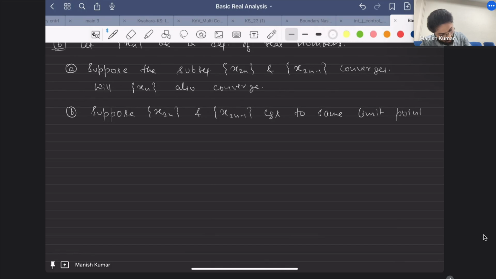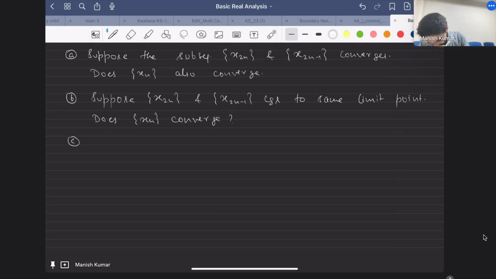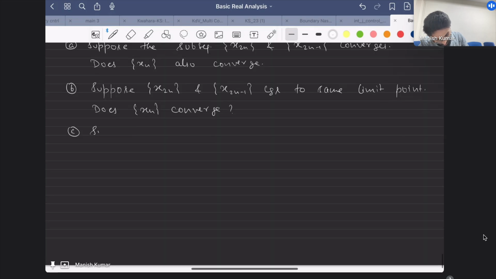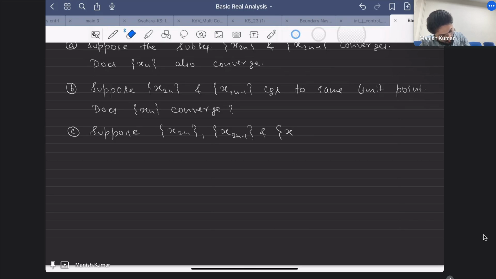The third part is: suppose x2n, x3n and x2n minus 1 converge. Does xn converge?